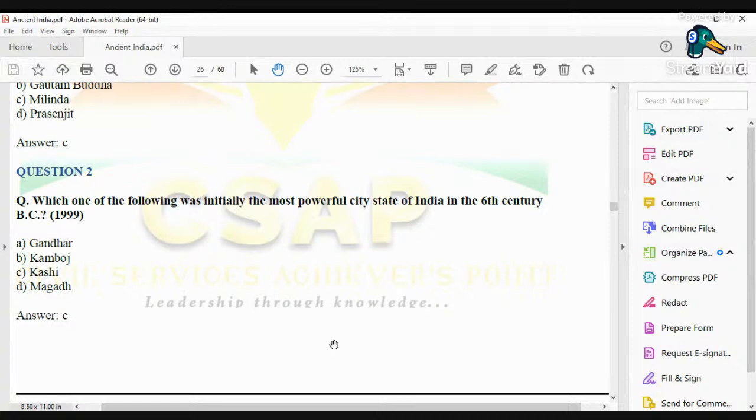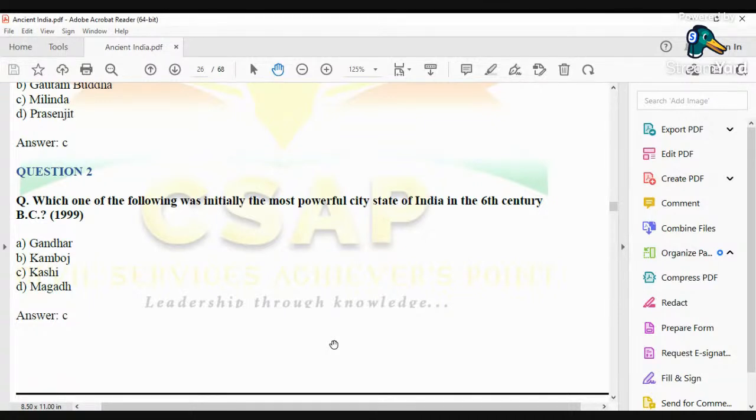I mean the robes, the Buddhist robes which were being worn by the Buddhist monks during the period of the Mahajanapadas, those were manufactured in Kashi. So from Kashi came the word Kashaya.